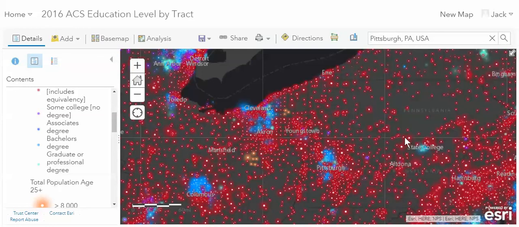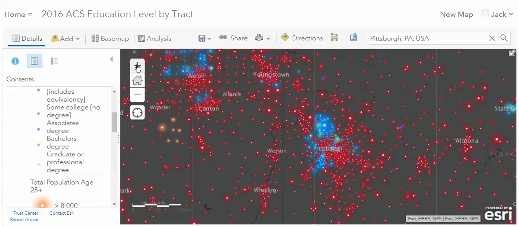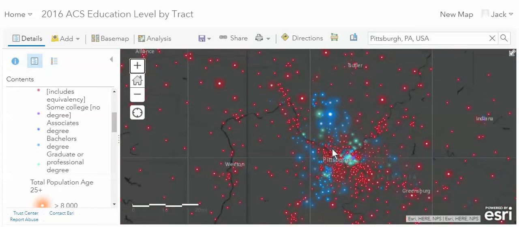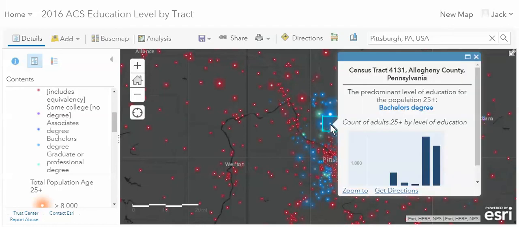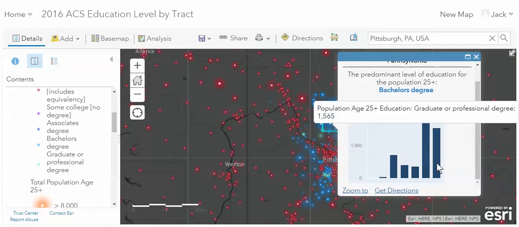In contrast, when we look again at Pittsburgh, across the landscape of Pittsburgh we see this idea of diversity of education, but not mixed. Going up kind of north in Allegheny County, you'll see that the dominant educational group has a bachelor's degree, and in fact, a significant population has something above that.